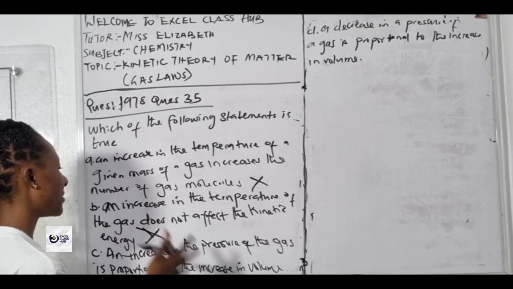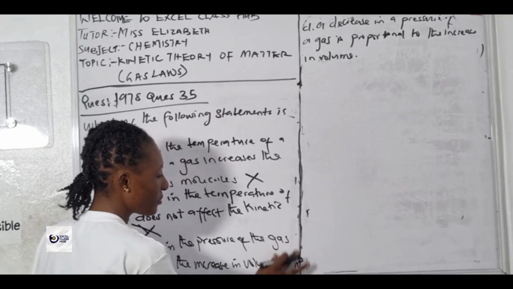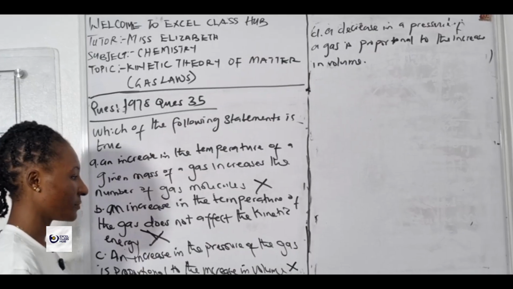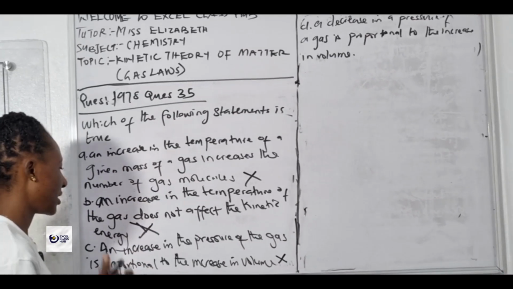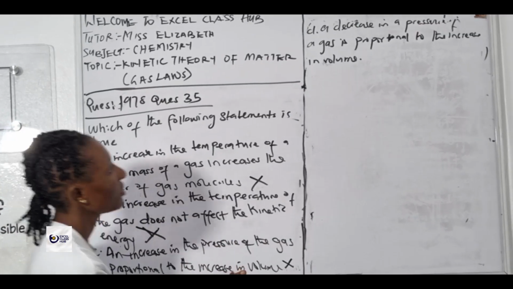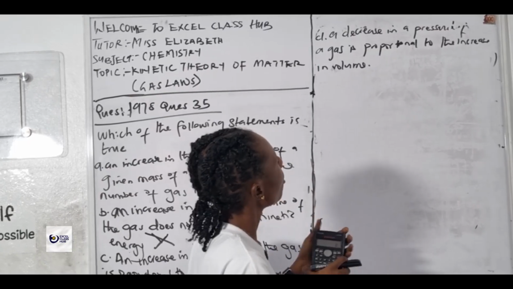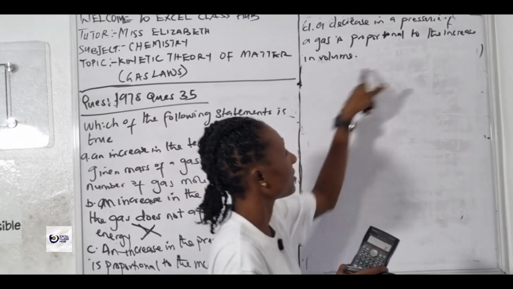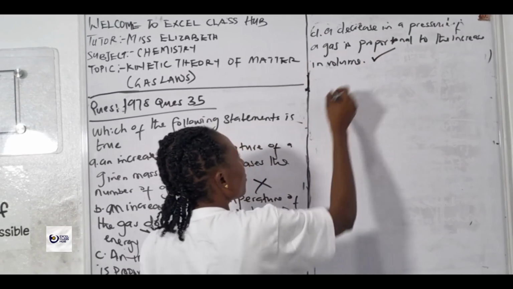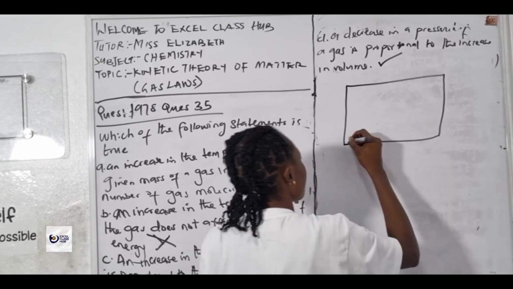C, an increase in the pressure of the gas is proportional to the increase in volume. Wrong. According to Boyle's law, the volume of a fixed mass of gas is inversely proportional to the pressure, provided that temperature remains constant. So wherever there's an increase in pressure, there will be a decrease in volume. The last option says a decrease in the pressure of a gas is proportional to the increase in volume. Correct. This proves Boyle's law.